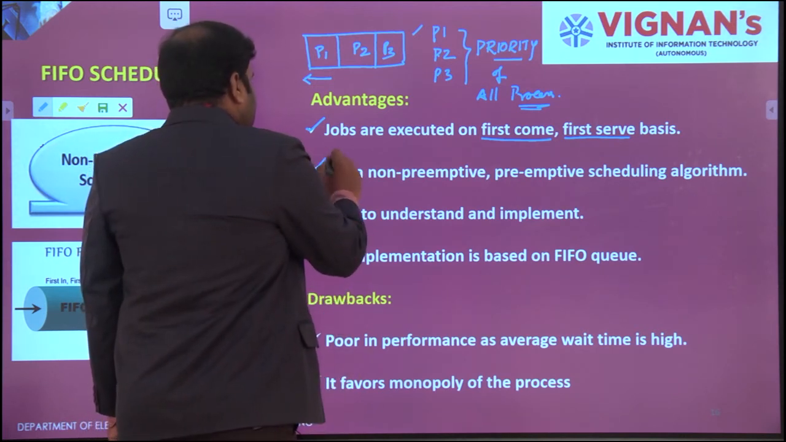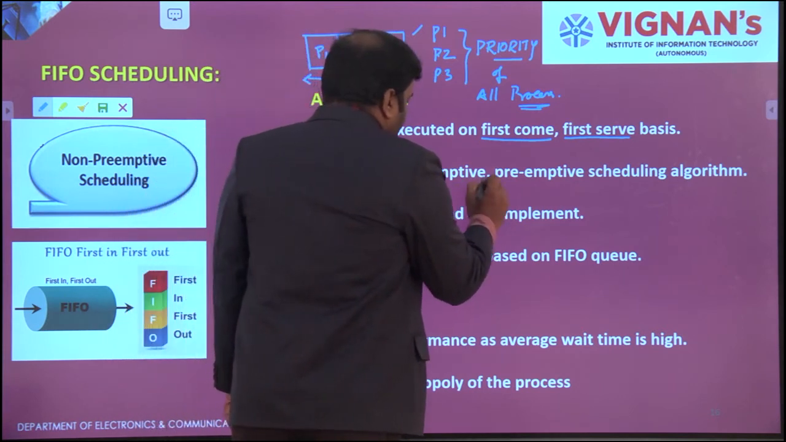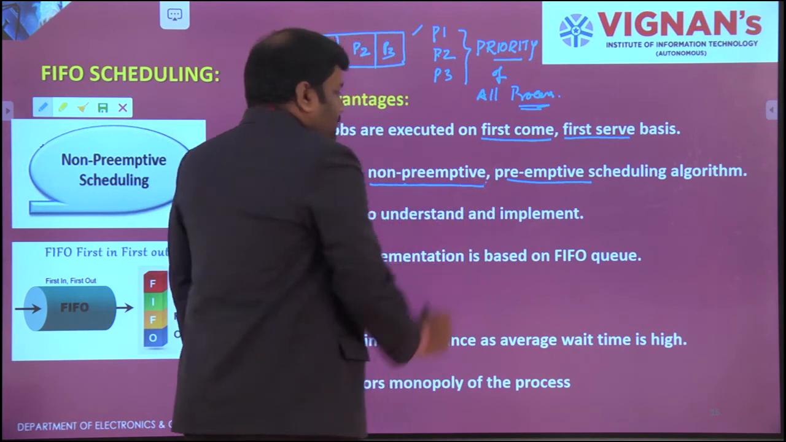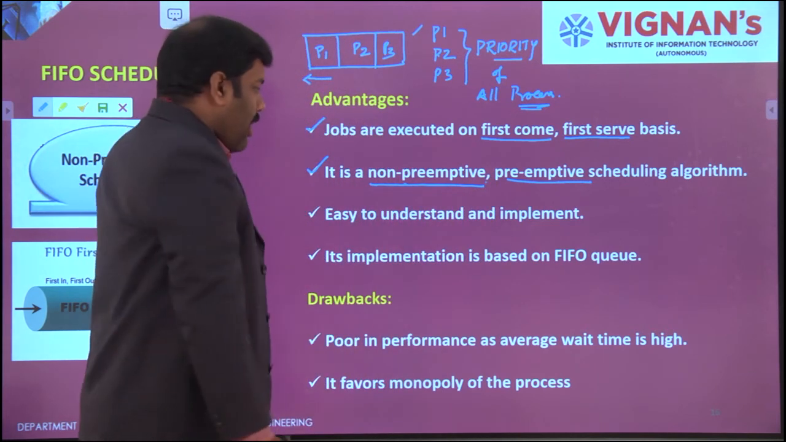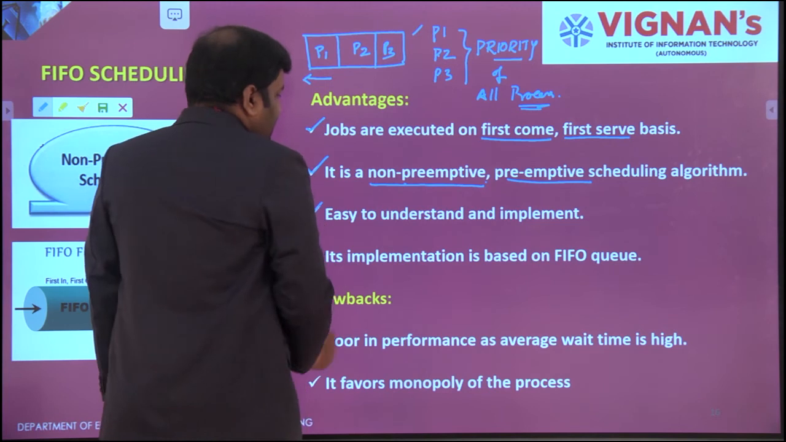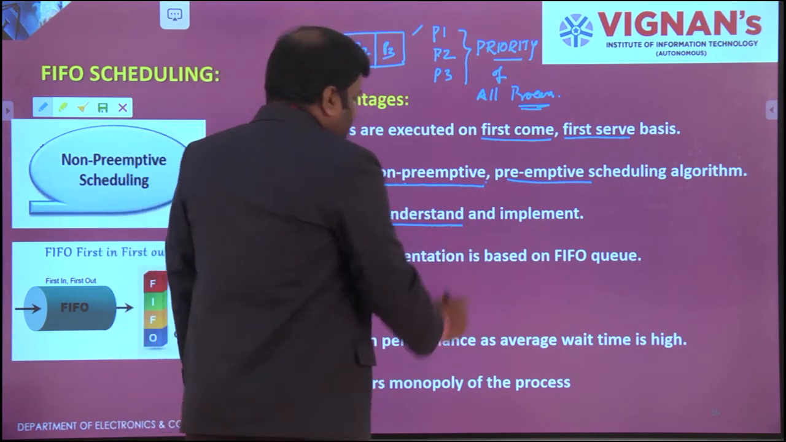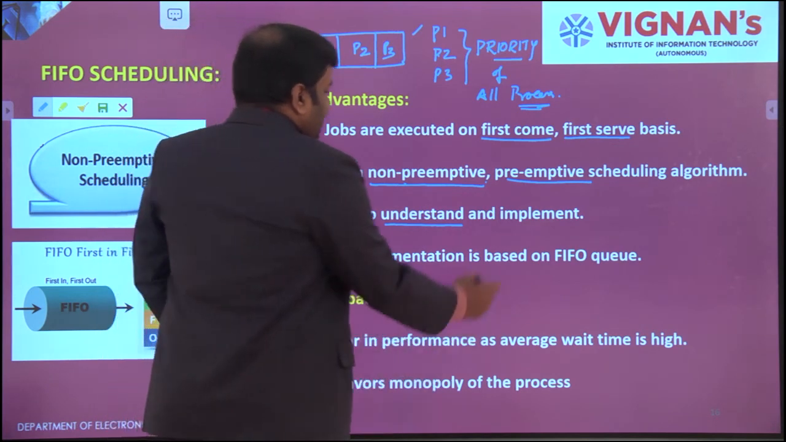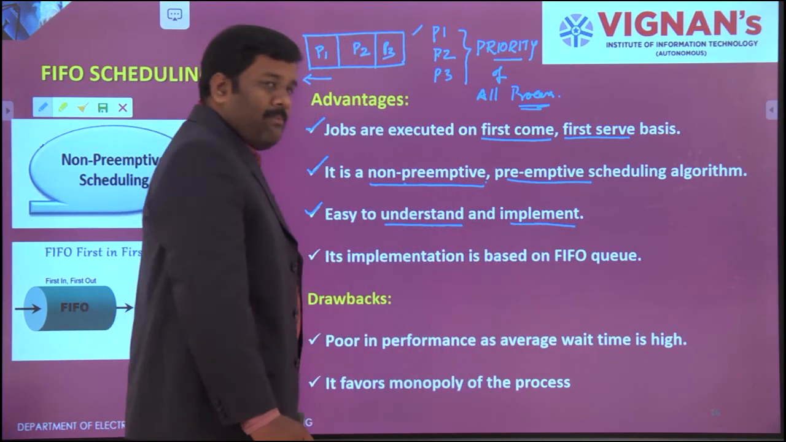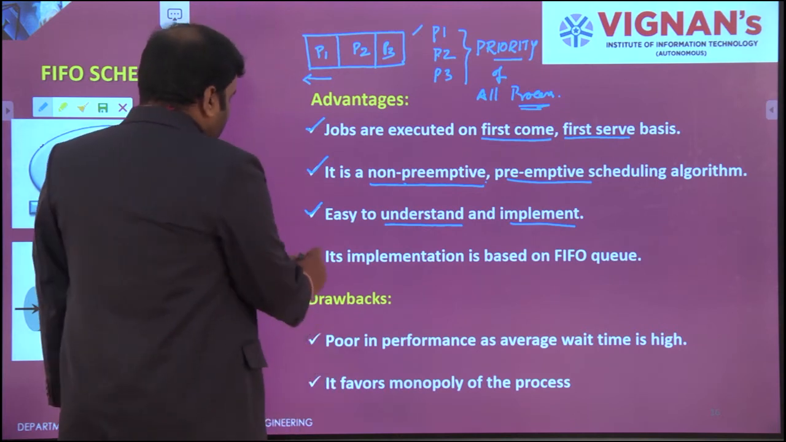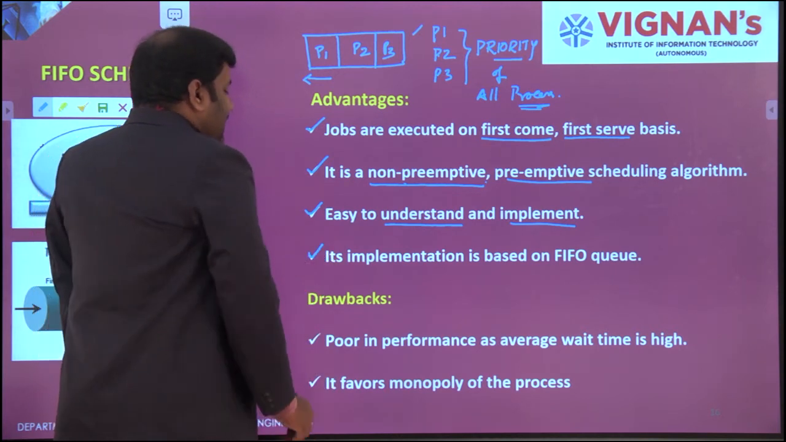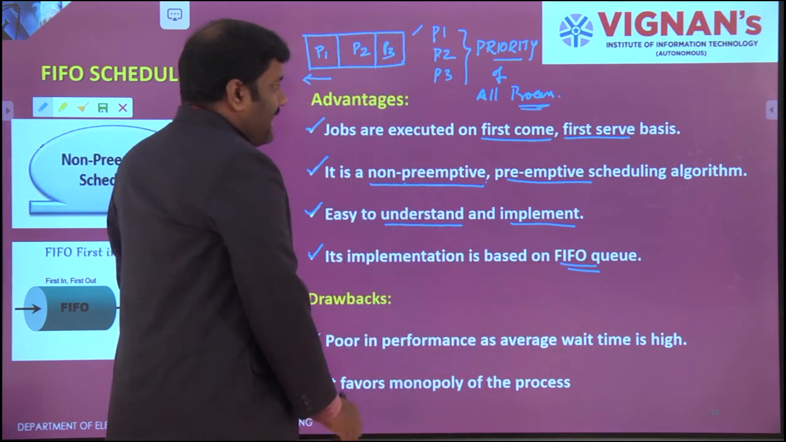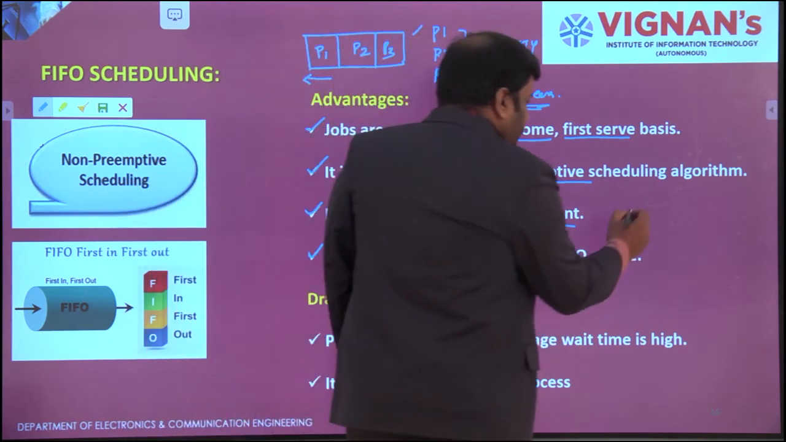The second one is that it can be operated in both non-preemptive and preemptive scheduling algorithms. In both manners it can be operated. Next, it is easy to understand, because the first applicant is going to be executed first, and it is easy to implement also. No need to follow complicated logic when you are writing a program. And next, implementation is based on a FIFO queue. FIFO is nothing but, as we already know, a queue.